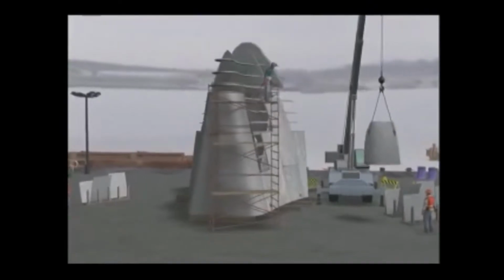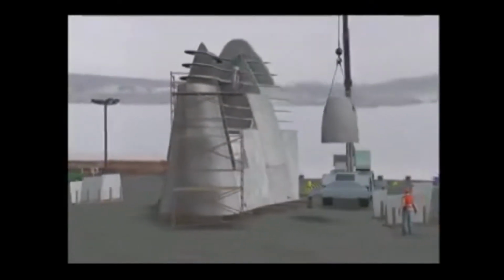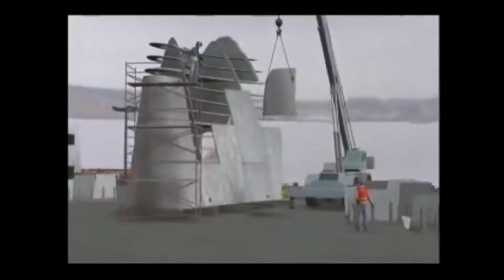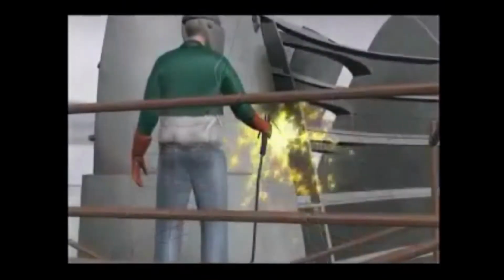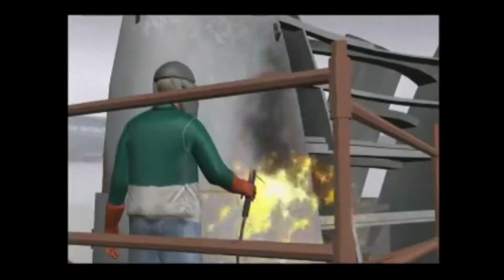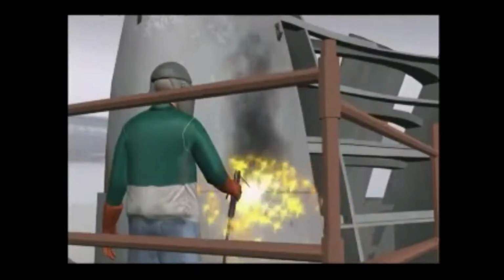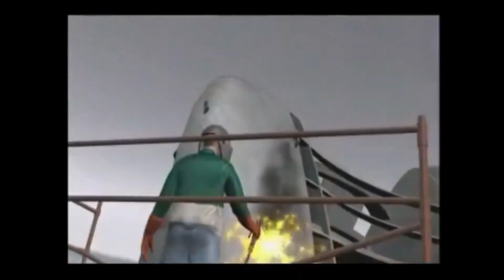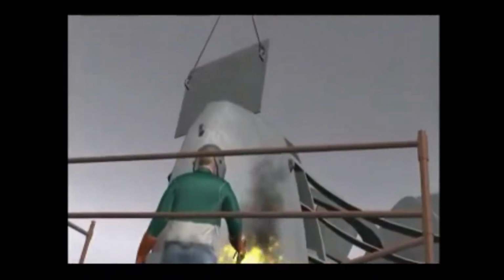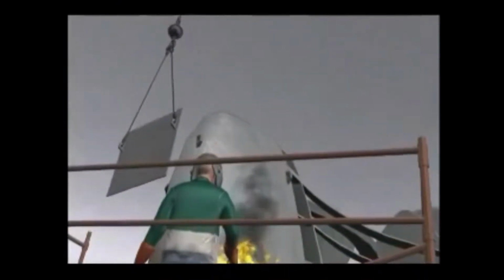A truck crane lifts steel shell plates from a staging area. The crane holds them in place on the vessel while they are tack welded in position. After tack welding several steel shell plates, the welder went back to complete the welds on each plate. As the employee completed each weld, the crane continued moving additional plates into position.